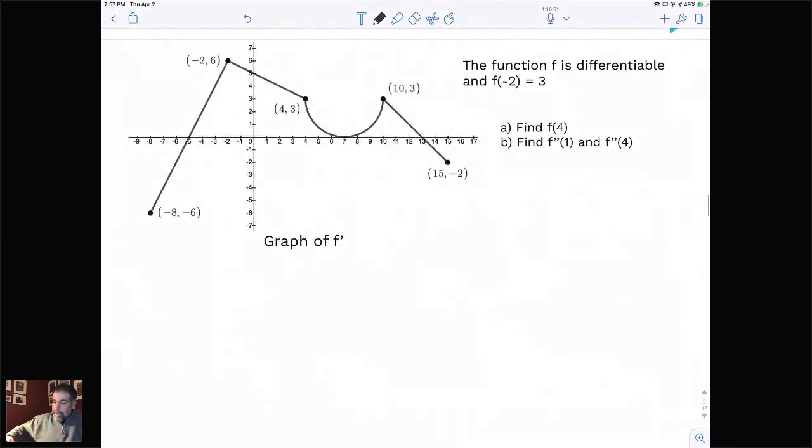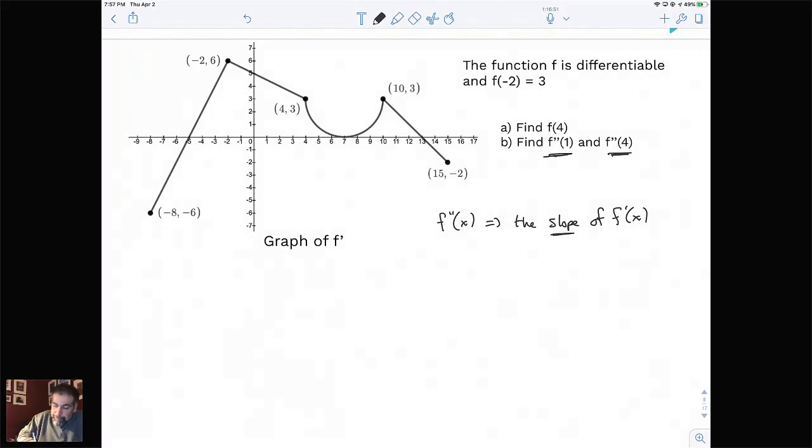So again, I'm focusing on part B here, and I'm looking at f double prime of 1 and f double prime of 4. f double prime of x is another way of saying the slope of f prime of x, because the word slope means derivative. So in these pictures, what I tell my students to do is translate f double prime to the slope of f prime.